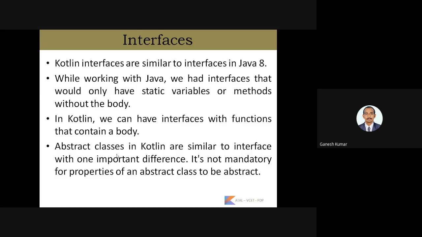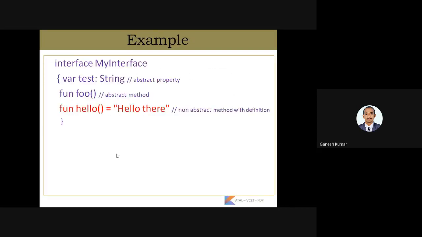So here the abstract class in Kotlin is similar to an interface with one important difference. In an abstract class, we have to specify whether the property, method or variable declared inside the abstract class is abstract or not. Whereas in an interface, without explicitly defining it, all the variables and all the methods act as abstract. So here is the example and the syntax for the interface.